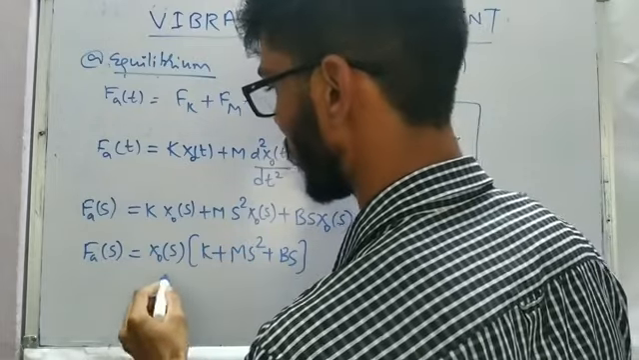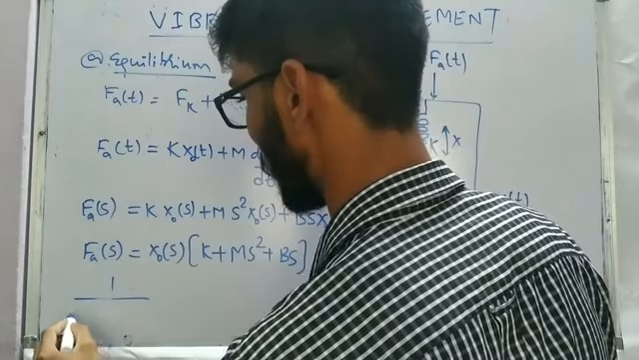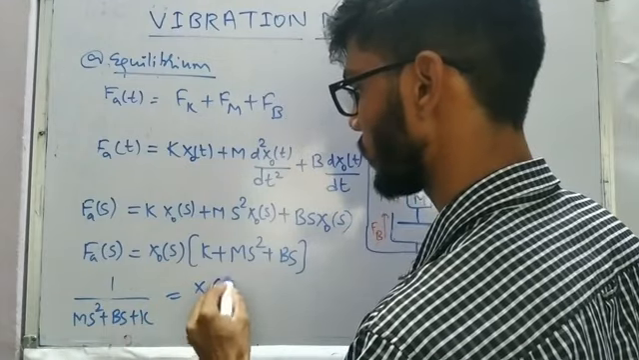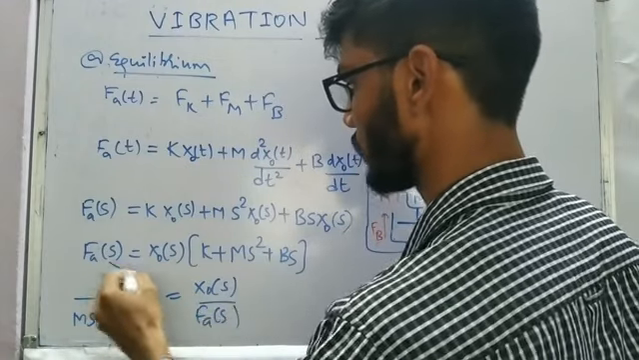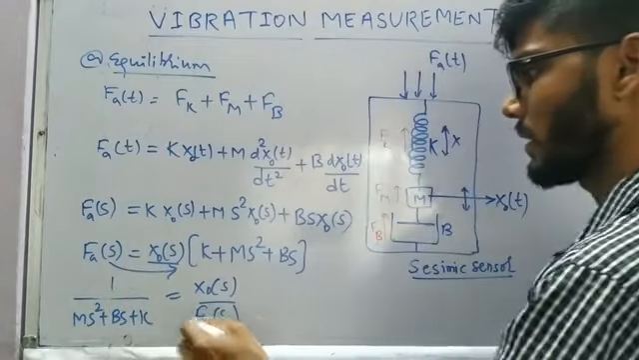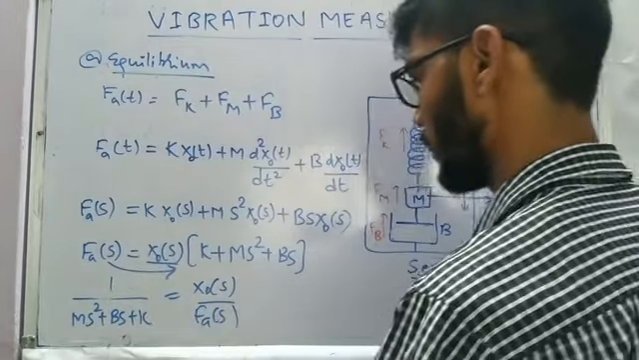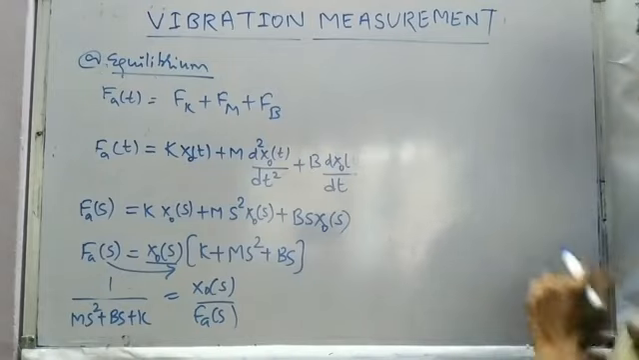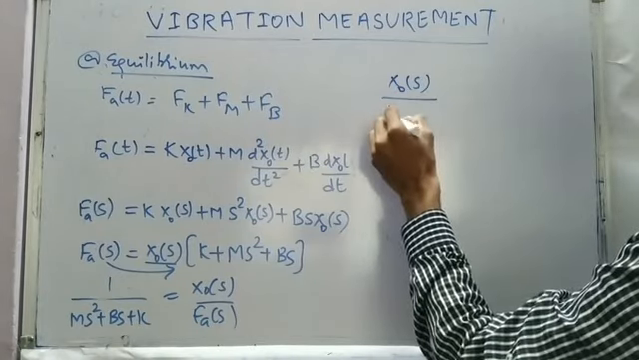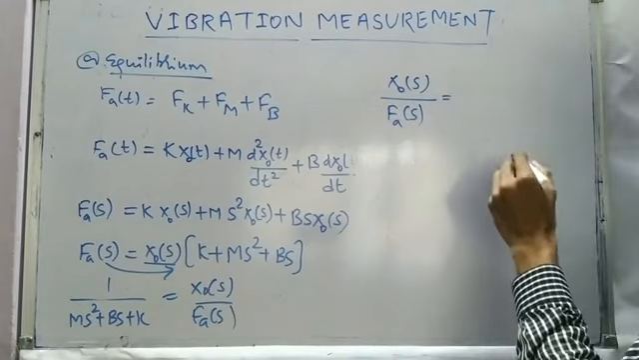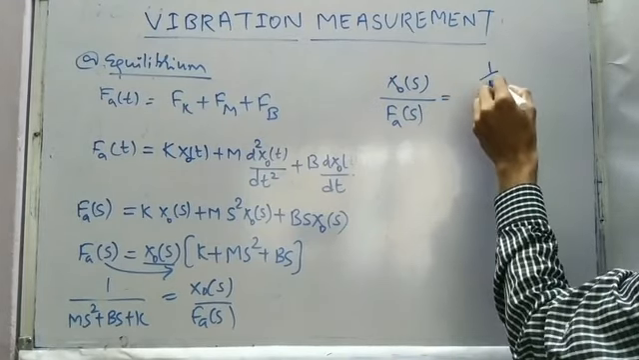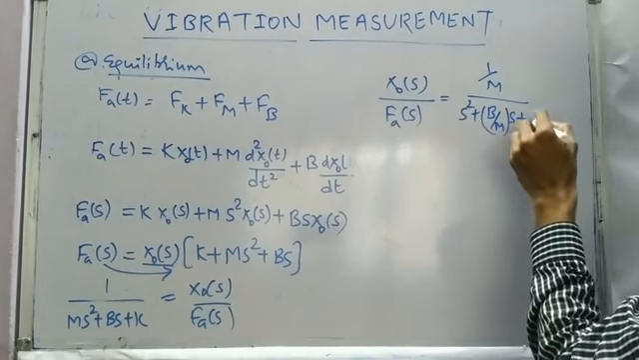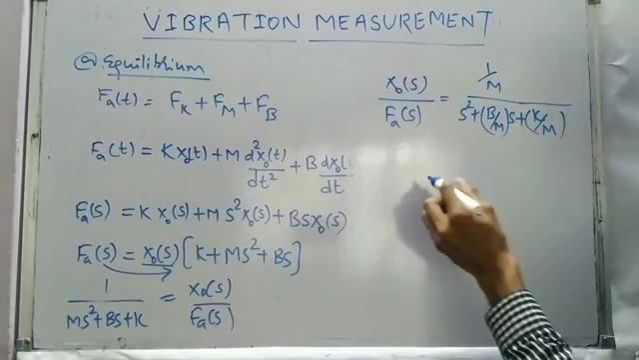Writing X₀(s) common, we have k plus ms² plus bs. If we wish to write X₀ divided by F_a, we write 1 by ms² plus bs plus k. This will be X₀(s) divided by F_acceleration(s). I have taken the force to this side, and this term into the denominator. So we have the standard form of our transfer function, where the output is displacement and the input is force due to acceleration. It is going to be 1/m divided by s² plus (b/m)s plus k/m, because our second order